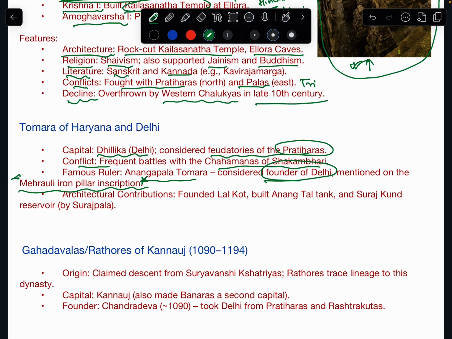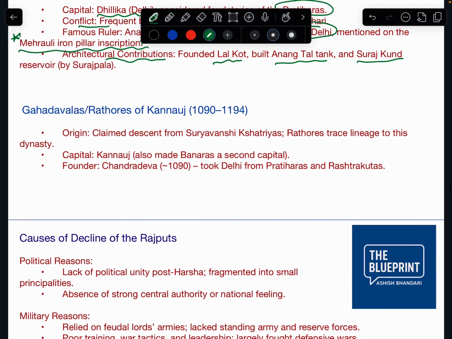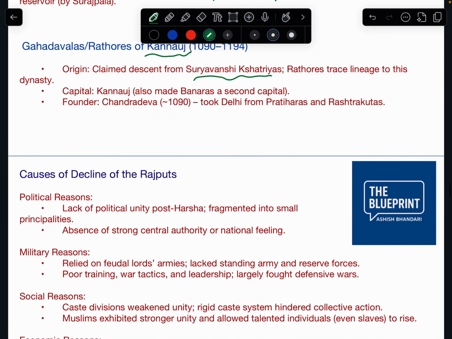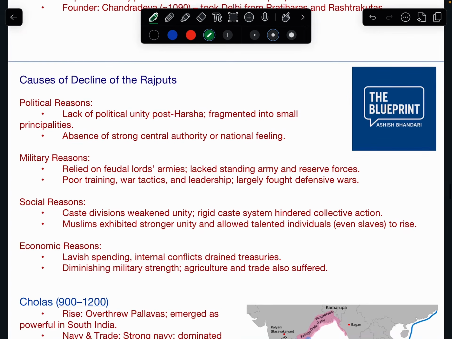You have to note this. And architectural contributions, they founded Lal Kot and built Anang Tal Tank and Suraj Kund. Okay, this you have to remember. And Gahadavalas or Rathors of Kannauj. They claim descent from Suryavanshi Kshatriyas. Okay, not much important.